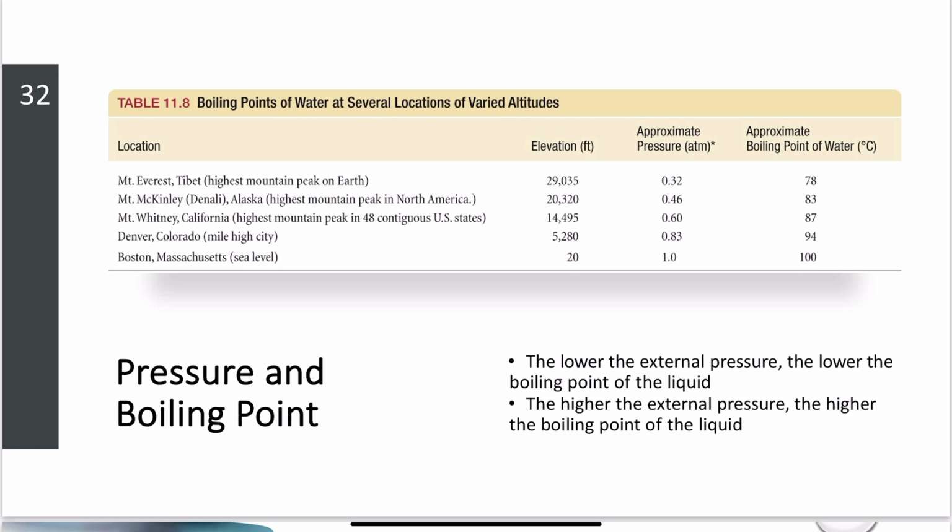And it's kind of a funny application here. This is how your pressure cookers work. Pressure cookers work by increasing the pressure of the system so that water boils at a higher temperature. What it's doing is cooking your food faster, because it's giving your food a higher temperature to cook. So increasing the pressure increases the boiling point of water. When the water is boiling, there's more heat, so your food cooks faster.